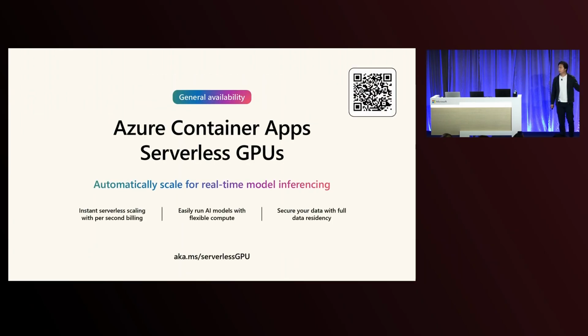So Vyom has touched on this a little bit, but I love Azure Container Apps. I'm a little bit biased. But that means that I love serverless GPUs. And the reason for that is that you get all the benefits that you inherently get out of the box with Azure Container Apps, but now for GPU workloads. All right, so Vyom mentioned the automatic scaling, scale to zero, pay-as-you-go pricing. When you're done with your training workloads or your inferencing workloads, you'll automatically scale back to zero. You're not paying for anything that you're not using, which is really nice for GPUs because they're expensive.